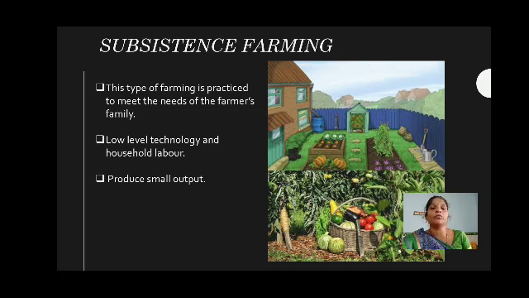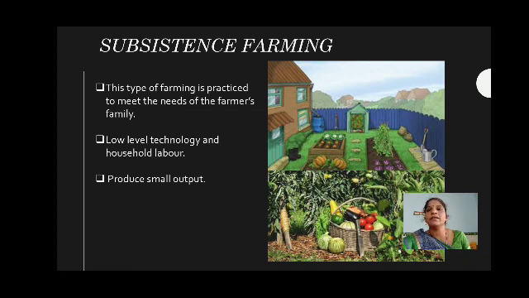What is the output? Only a small amount. For example, 4 kg or 5 kg of brinjal. They are unable to sell that in the market, so they use it for their own purpose, and if there is excess they can give it to friends and relatives. There is no selling purpose here. That type of farming is called subsistence farming.